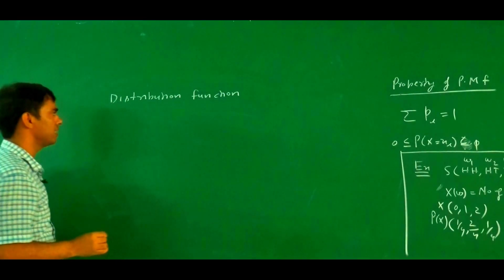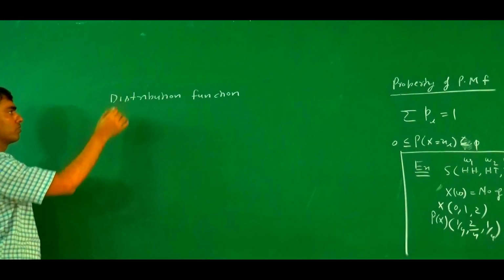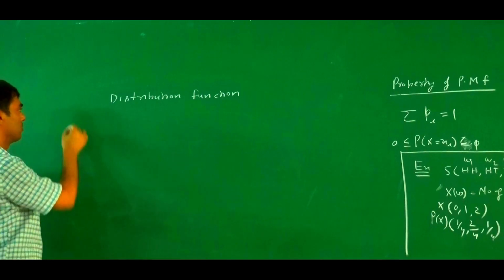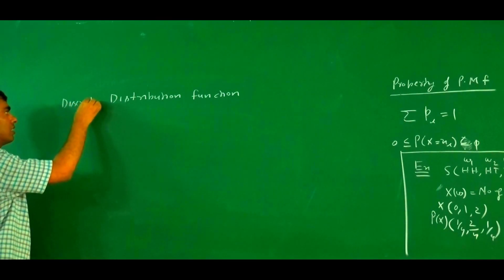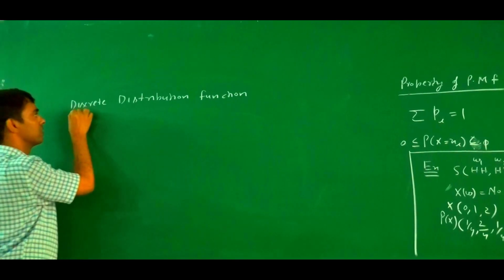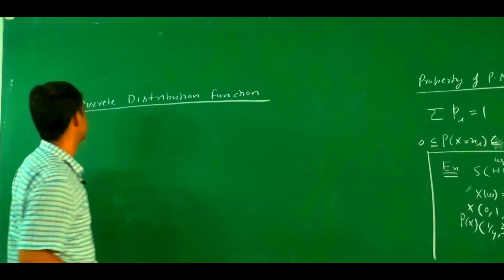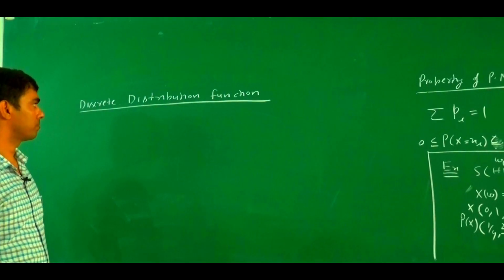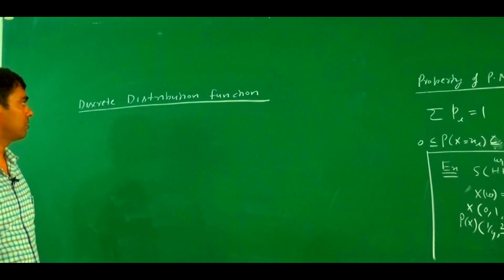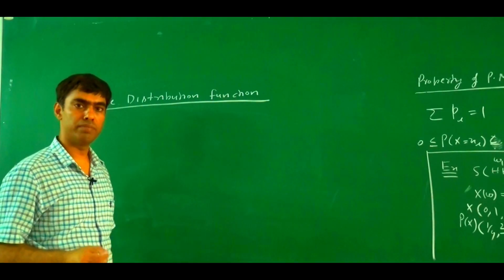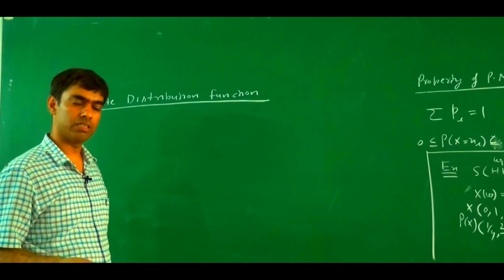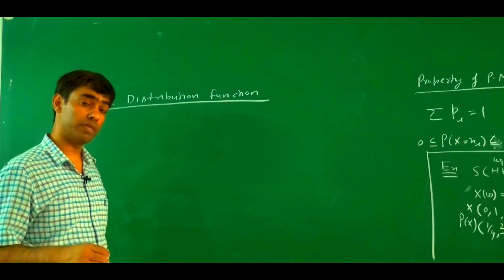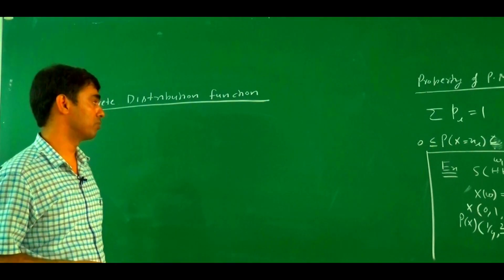Here we talk about the discrete distribution function, not the continuous one. As we said earlier, if the random variable is a discrete random variable, then the corresponding probability distribution is a discrete probability distribution.